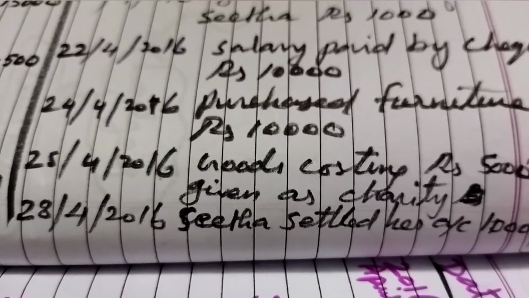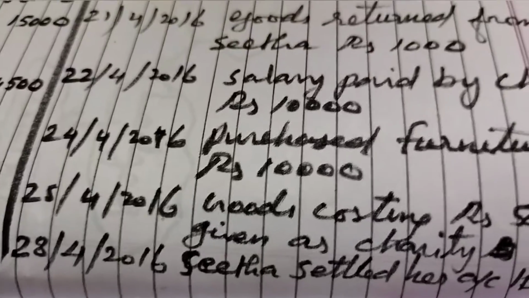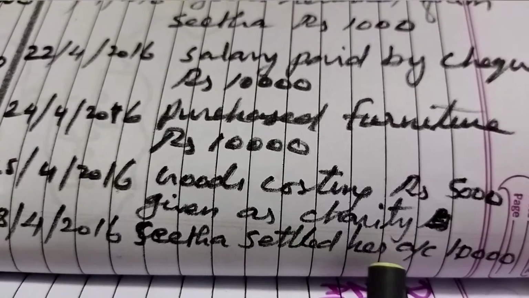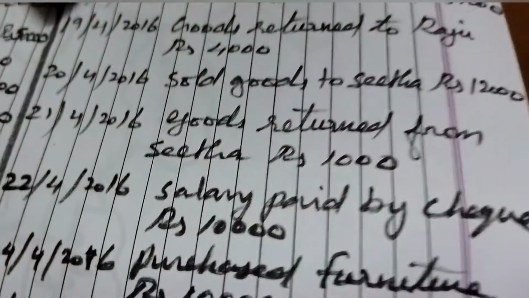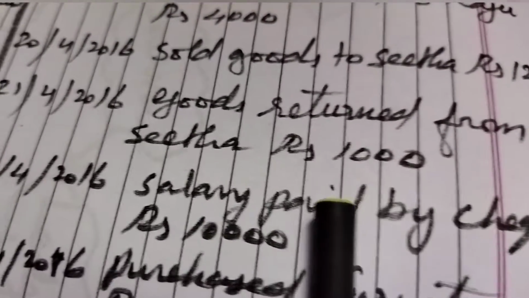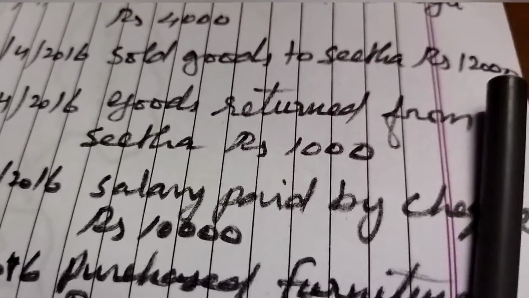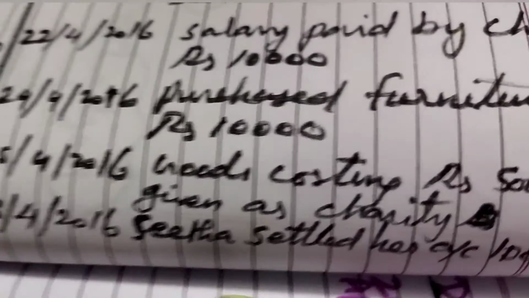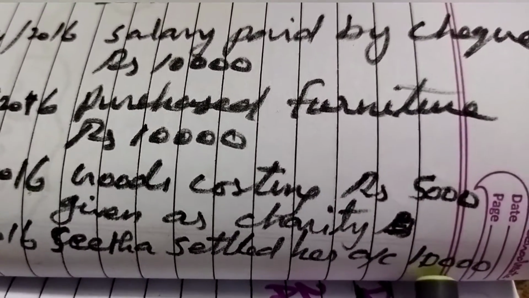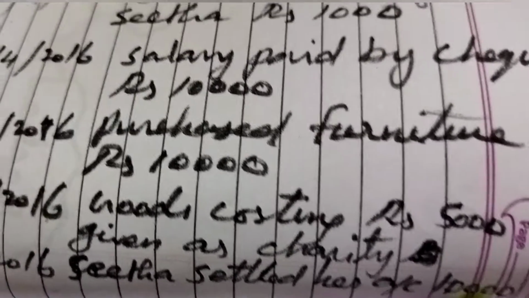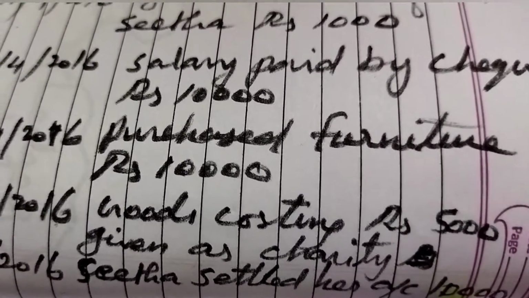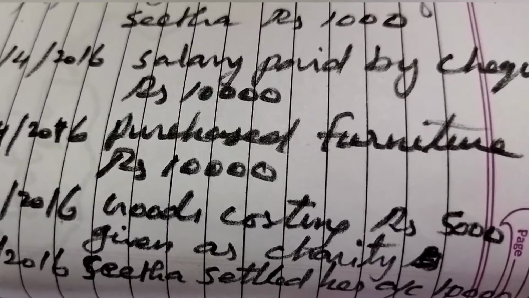See here, 28th April 2016, Sita settled her account. 10,000 is given. We sold goods to Sita 12,000. She has returned 1,000 worth goods to us. So 12,000 minus 1,000, 11,000. Now she has settled her account by paying 10,000 only. That means we have given 1,000 rupees as discount. This is an expense to the business. As per nominal account, the discount account should be debited. Okay, so now we can write the journal entry.